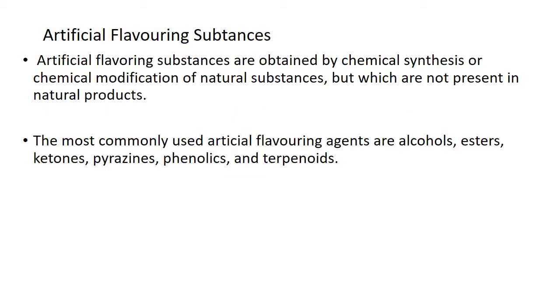Now we come to artificial flavoring substances. Artificial flavoring substances are obtained by chemical synthesis or chemical modification of natural substances, but they are not present in the natural products. The most commonly used artificial flavoring agents are alcohols, esters, ketones, pyrazines, phenolics, and terpenoids.